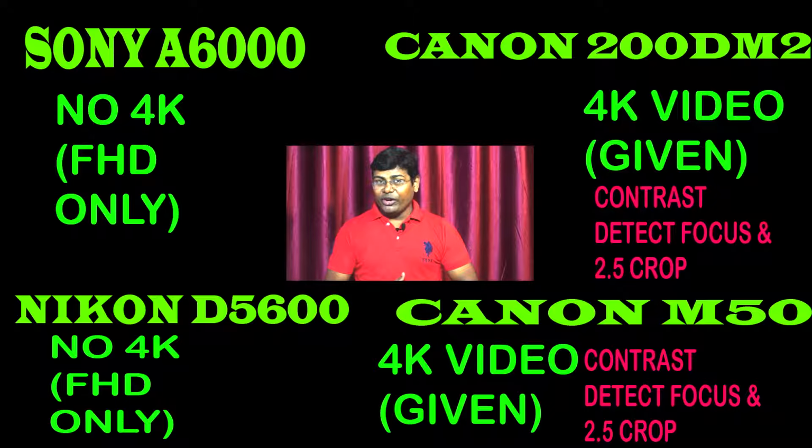But when you are making video from Canon M50 or Canon 200D Mark II, both cameras will give you contrast detection focus points while you are making 4K video, and both cameras are giving you 2.5x crop factor when you are making 4K video. It means if you are using an 18mm lens, the lens will give you approx 43mm wide angle. Now about the battery life of all these cameras.